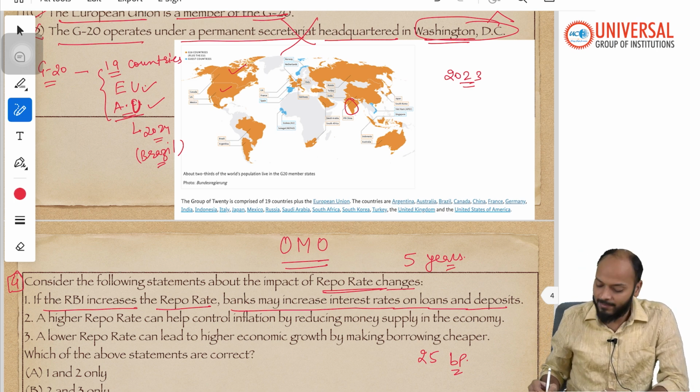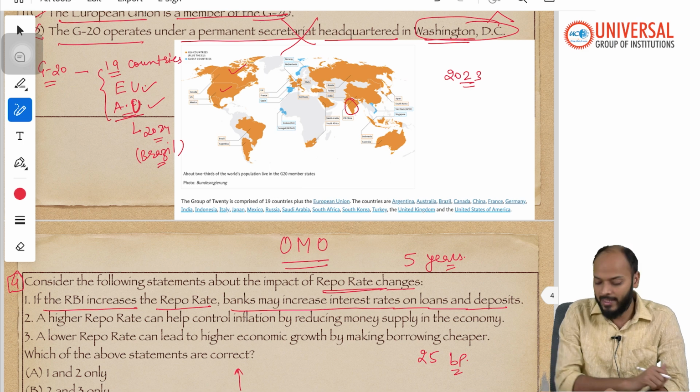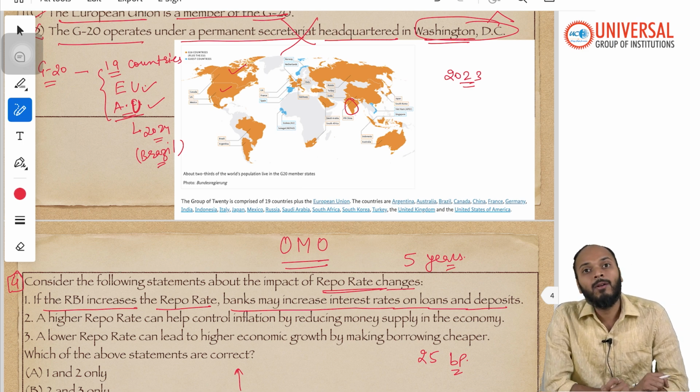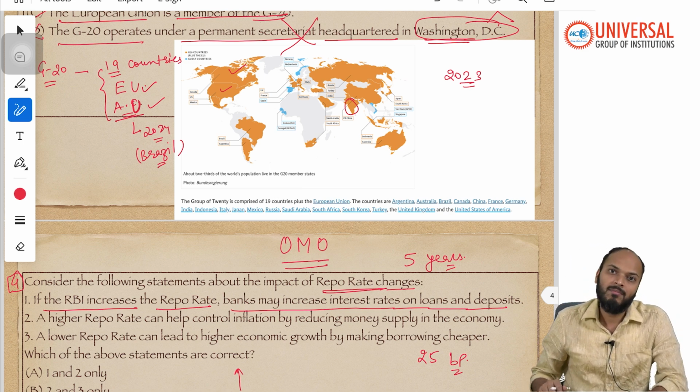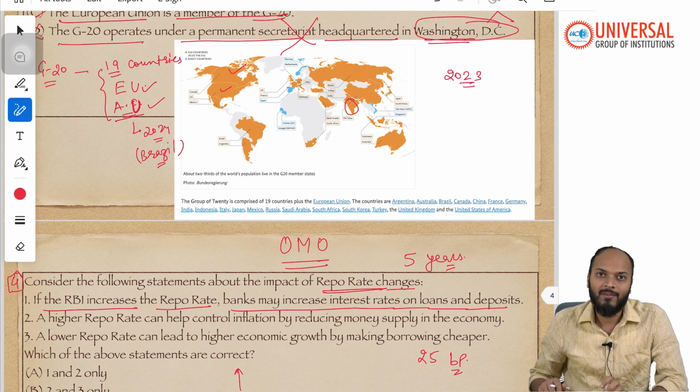So if RBI increases the repo rate, what does it mean? That taking a loan from RBI has become expensive for banks, and hence the money available with banks will come down, and the money available in the economy will also be reduced, right? So when RBI has to suck money out of the economy, RBI will increase the repo rate.